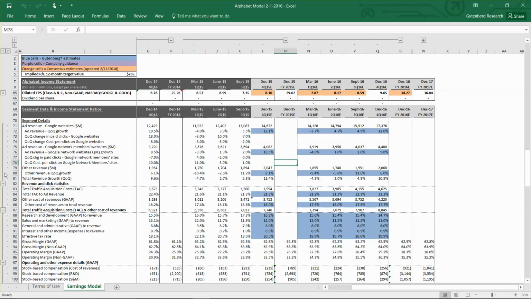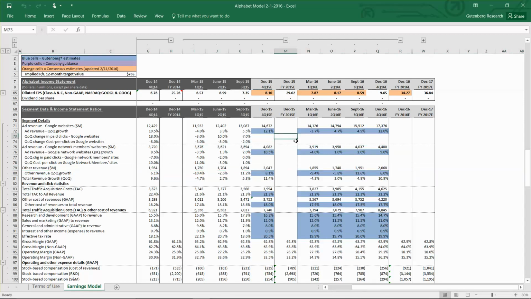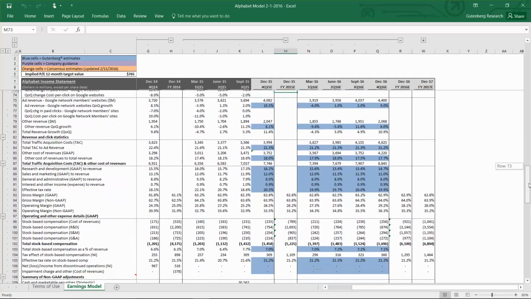So obviously this other revenue item is going to get blown out. Hopefully they give us some details on YouTube Red, because it's going to be important to see how much contribution that's going to have to total revenue in the future. And they did say they'd be giving some margin guidance and CapEx guidance by business as well, so that's going to make it a lot easier to model earnings going forward.